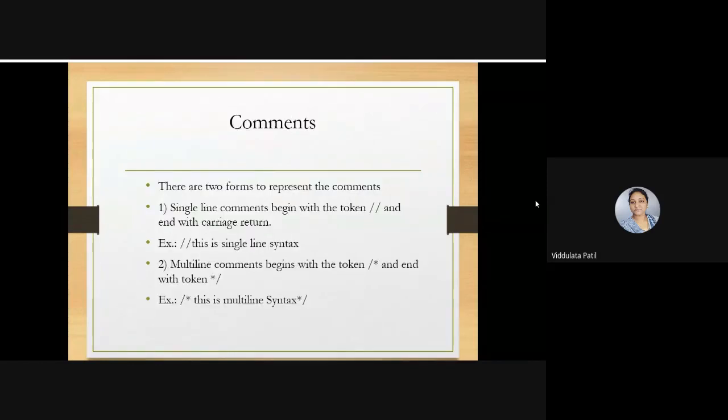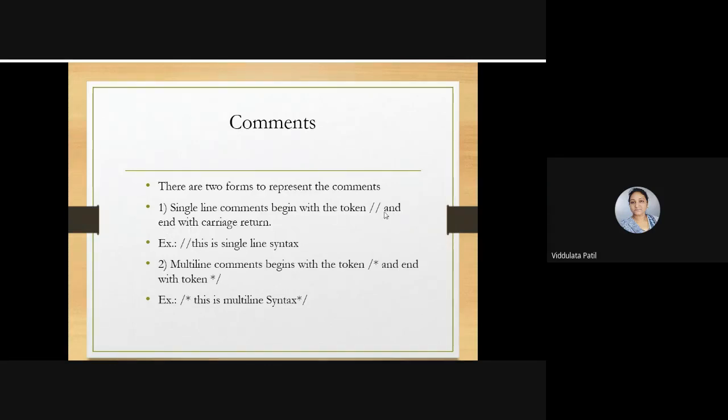Now, if you want to comment in the Verilog language, there are two methods to represent a comment. One is, if you want to comment in a single line, you begin with the token of two slashes, and then write whatever comment you want.